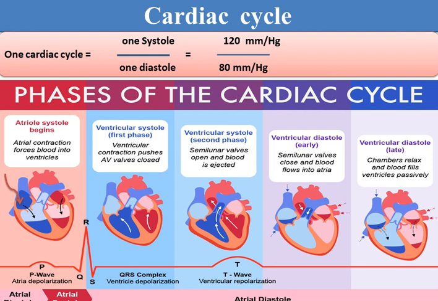And the electrical change here, we have the P wave, which is the depolarization wave. That means contraction of the two atria at the same time.